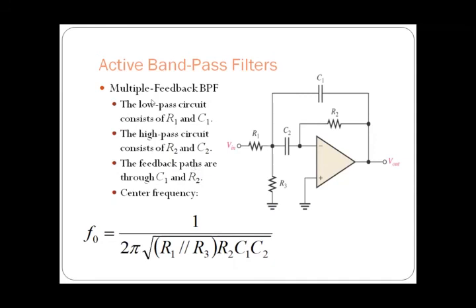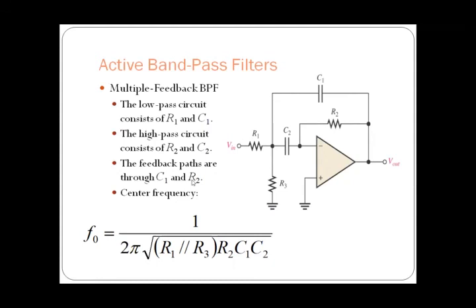Active band pass filters, multiple feedback band pass filter. The low pass filter circuit consists of R1 and C1, and the high pass RC circuit consists of R2 and C2. The feedback paths are through C1 and R2.